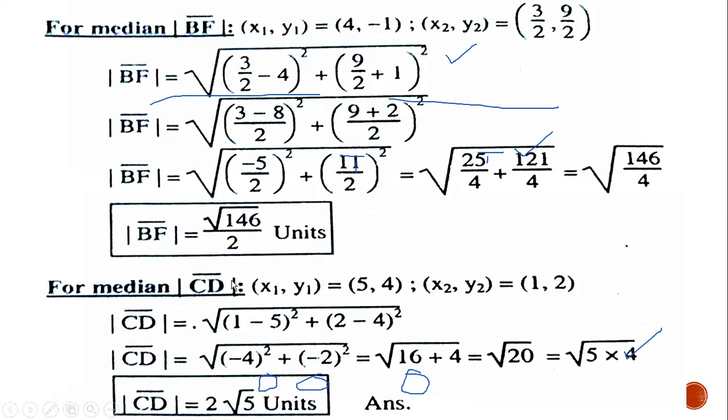And then the last median, the third median CD. From C, consider x1, y1. From D, consider x2, y2 and substitute these values in the distance formula. And you will be able to get the length of the third median CD as 2 root 5. So we have finished this question right now.